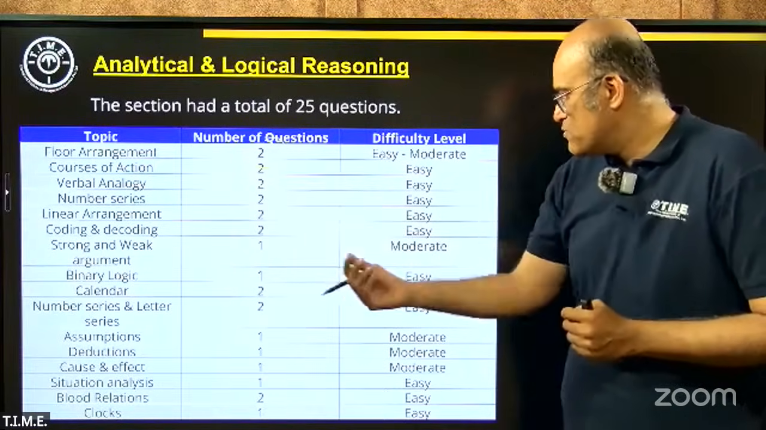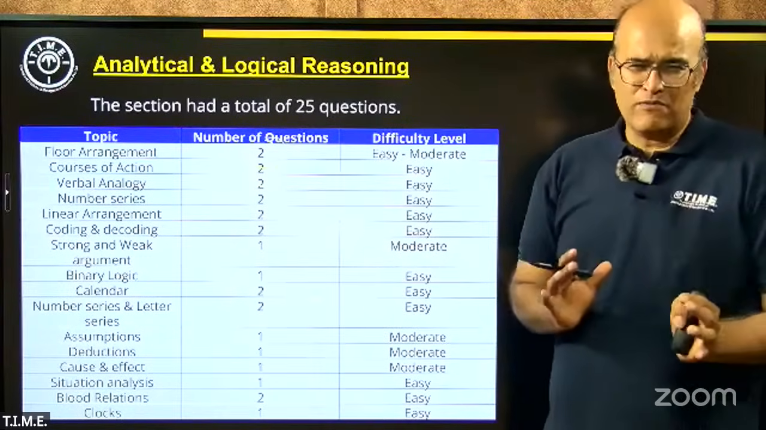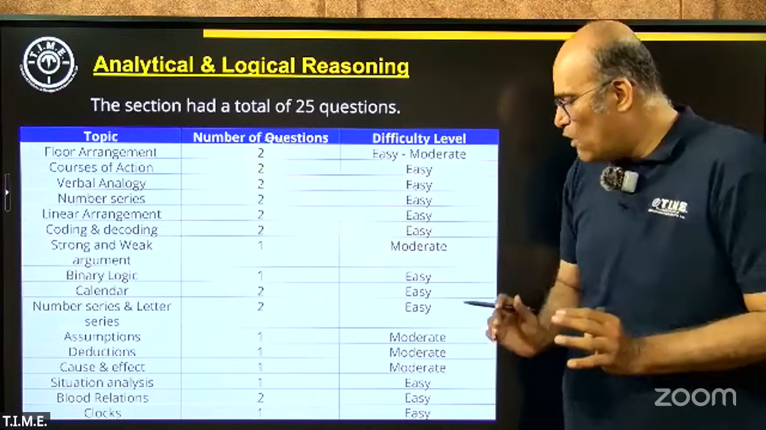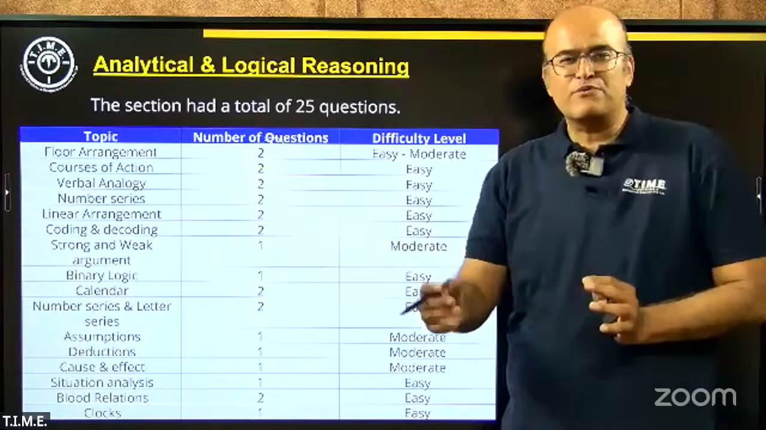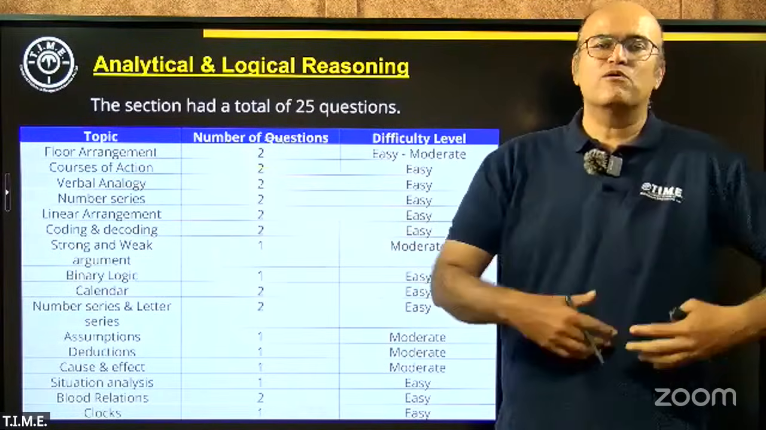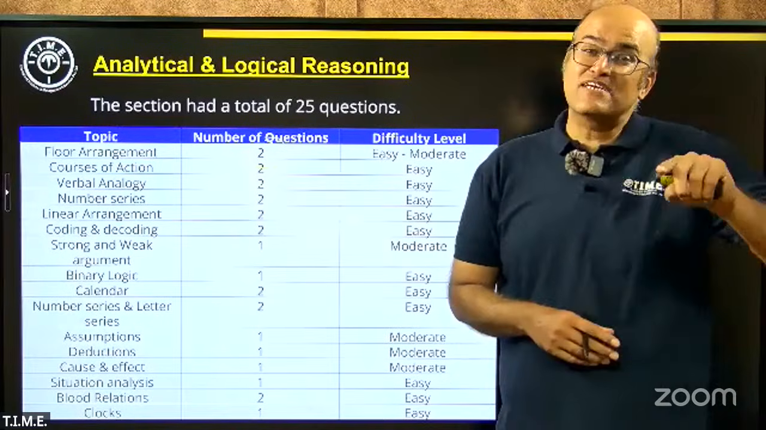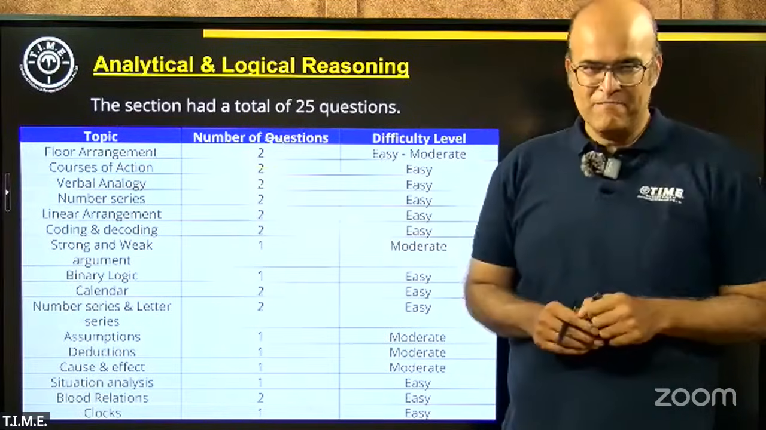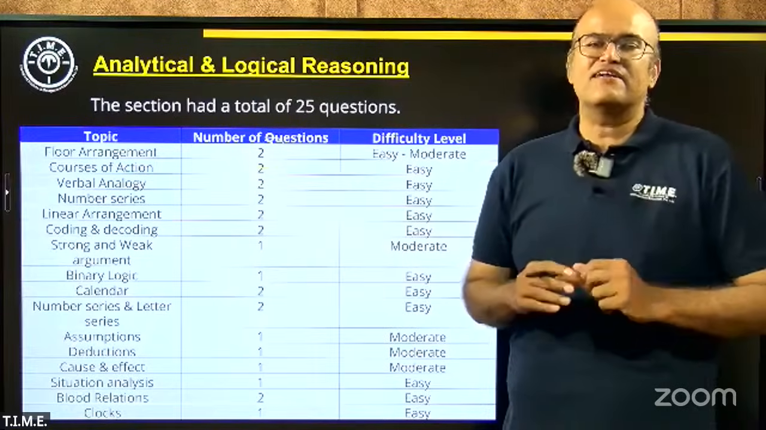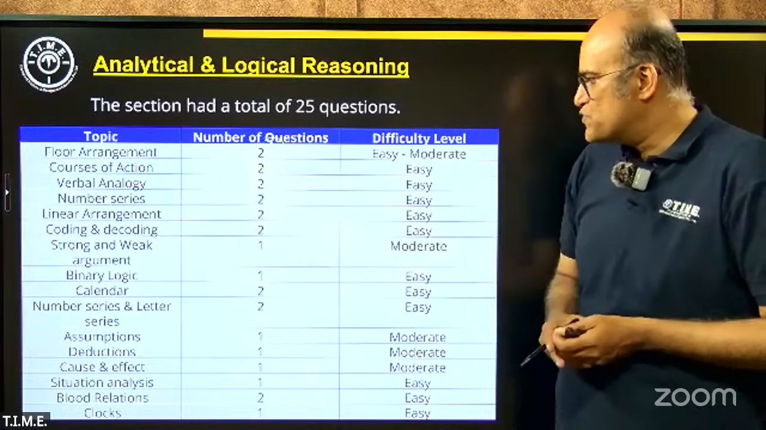Then binary logic, one question was there, which was pretty straightforward. As long as you know how to deal with binary logic questions, if you have clarity about what a truth teller is, what kind of statement a truth teller can make, what kind of statement a truth teller cannot make, then it becomes a very simple question to deal with.